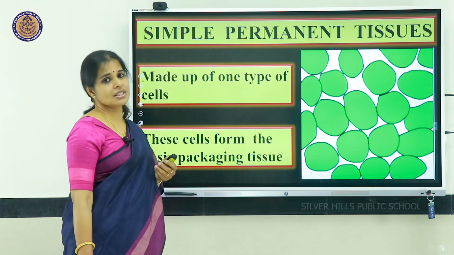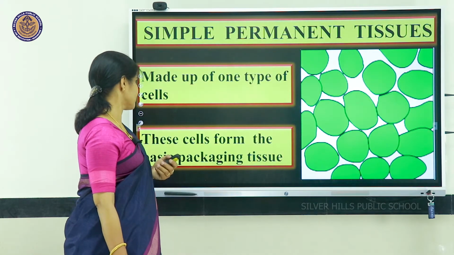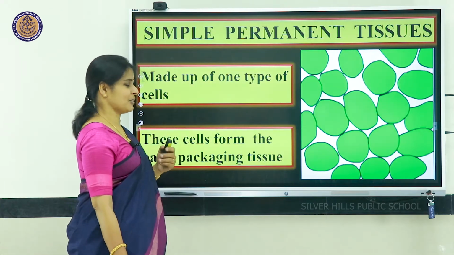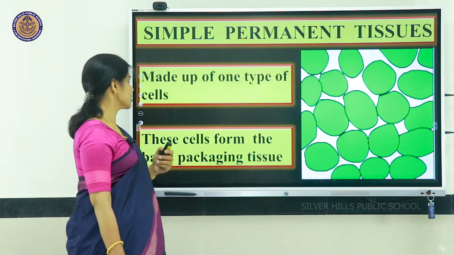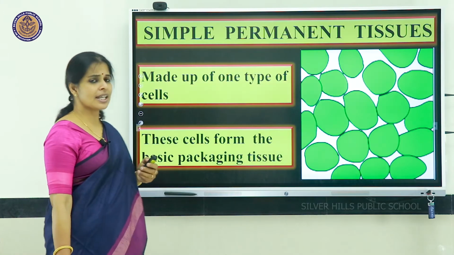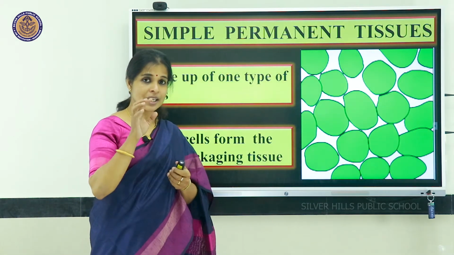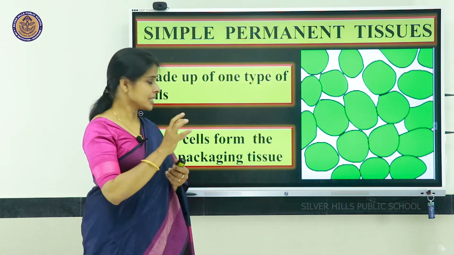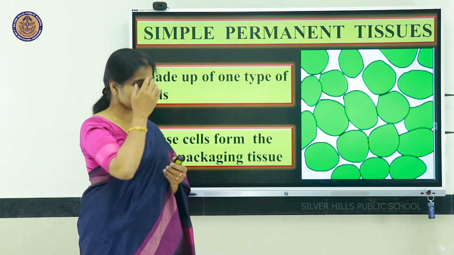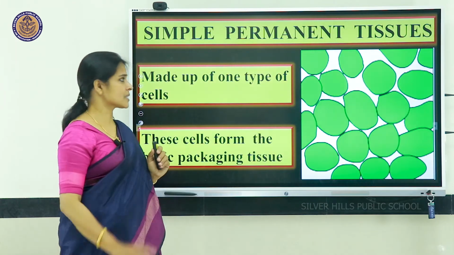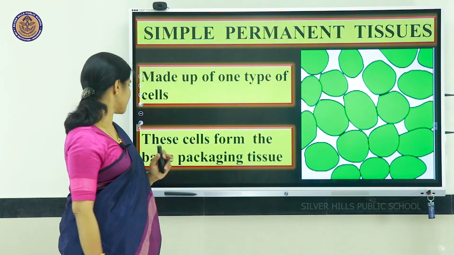Let us learn about simple permanent tissue. What are simple permanent tissues? Very simple tissue which is made up of only one type of cells. All cells will be similar in size, shape, etc. Such tissues made up of only the same type of cells, we call simple permanent tissue.